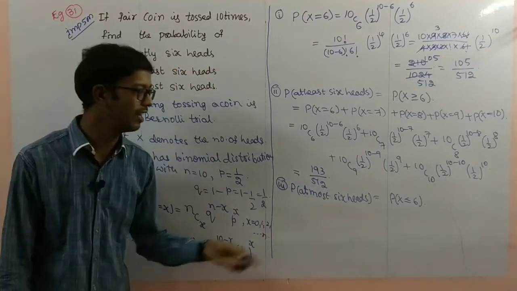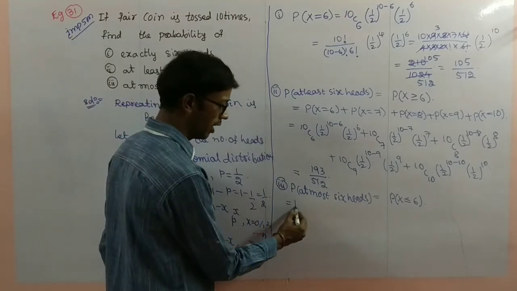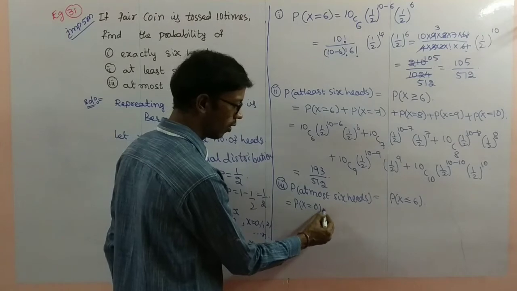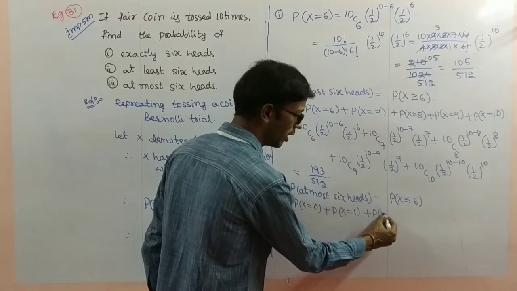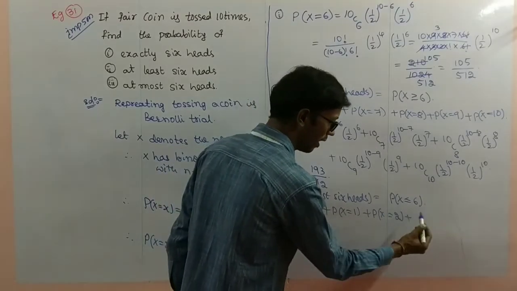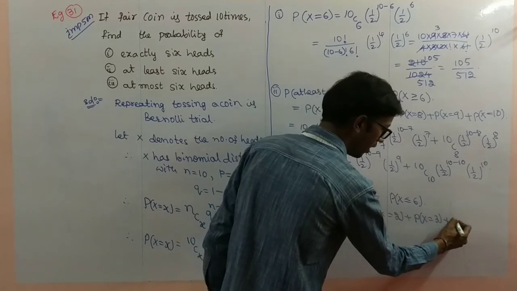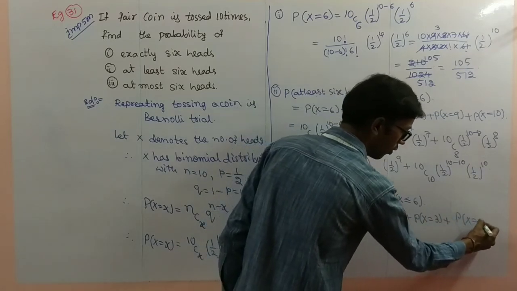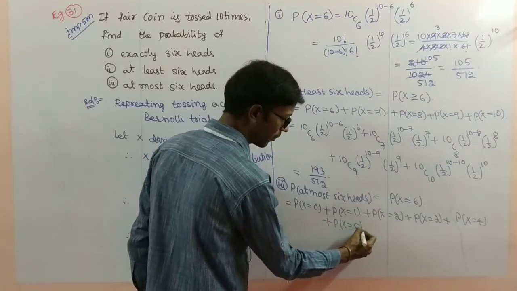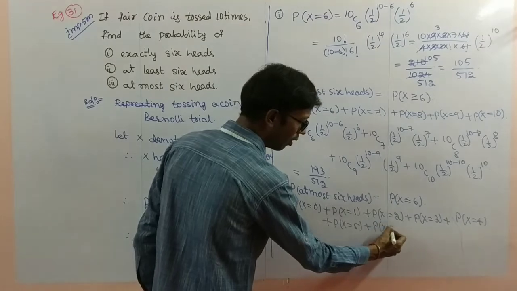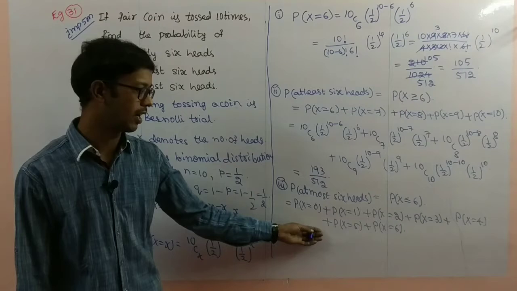So here, probability of x equal to 0 plus probability of x equal to 1 plus probability of x equal to 2 plus probability of x equal to 3 plus x equal to 4 plus x equal to 5 plus x equal to 6.